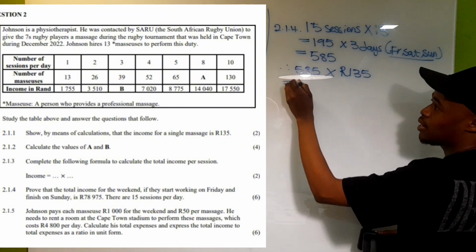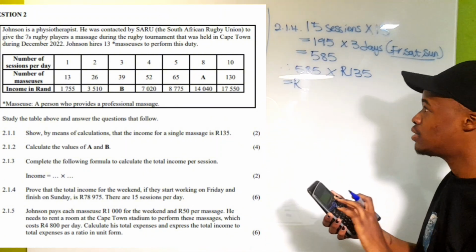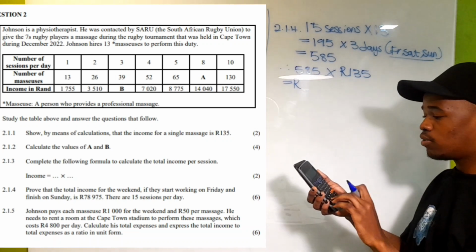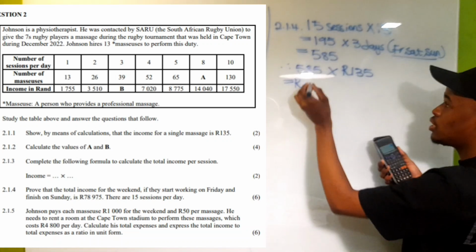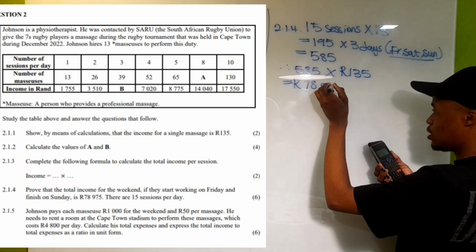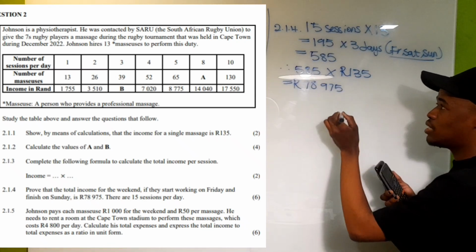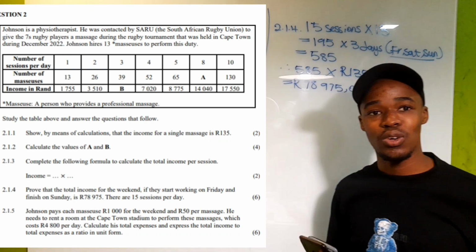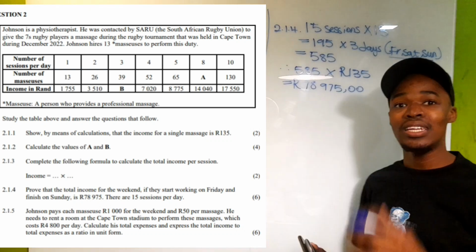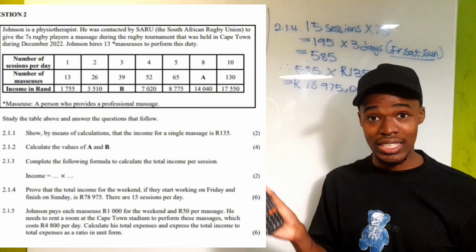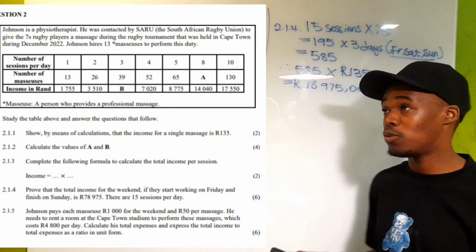135 rands, and let's see how much that makes. So 585 multiplied by 135. So that is a total of 78,970. So this is the total amount of money that he is going to make, or rather this is the total income that Johnson is going to make for that weekend, for the 3 days, for all the massages that are going to be performed.